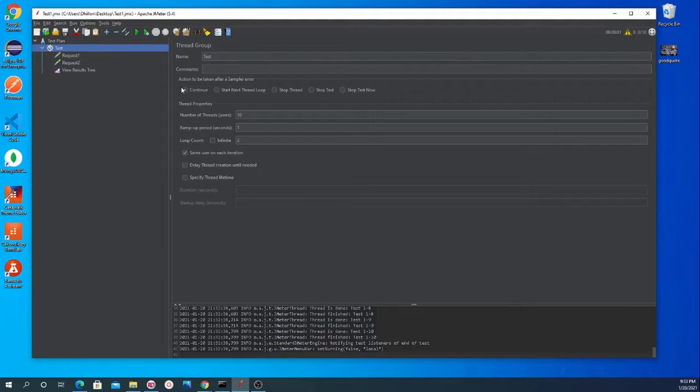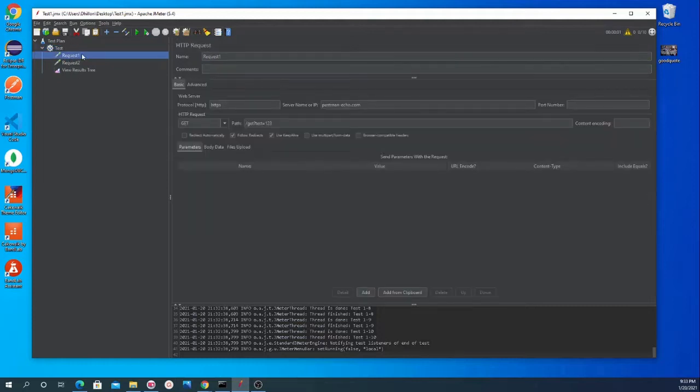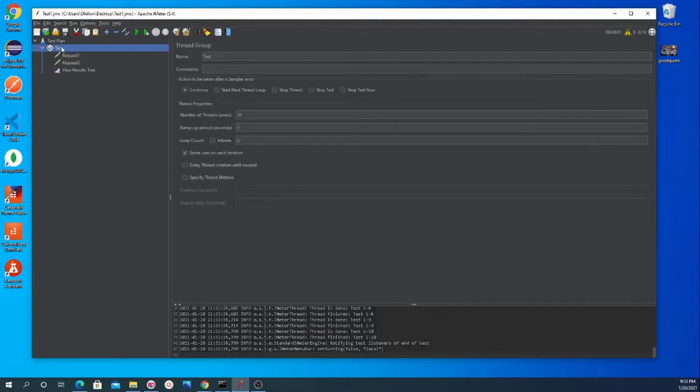If we do continue, let's say if there is an error on request 1, it will still continue and do the second request. If we say start next thread loop, that means it will stop the thread and start the next thread loop. So in case the first request fails, it will stop this specific thread.